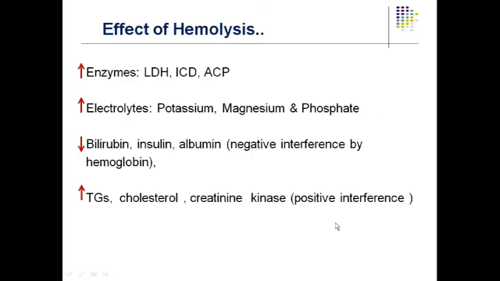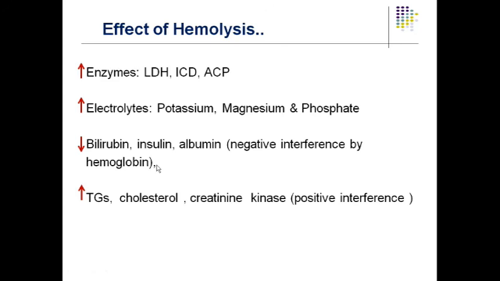Effect of hemolysis. Once you use a hemolyzed sample for the analysis, there can be a shoot up in LDH, isocitrate dehydrogenase and ACP, potassium, magnesium, phosphate, and there may be a decrease in the bilirubin level, especially for a jaundiced baby where the pediatrician is concerned about the monitoring of total bilirubin and direct and indirect bilirubin, because of which he has to decide for the phototherapy. If we have a hemolyzed sample, there may be decreased bilirubin concentration, and it is again challenging for the pediatrician to rely on the laboratory results.